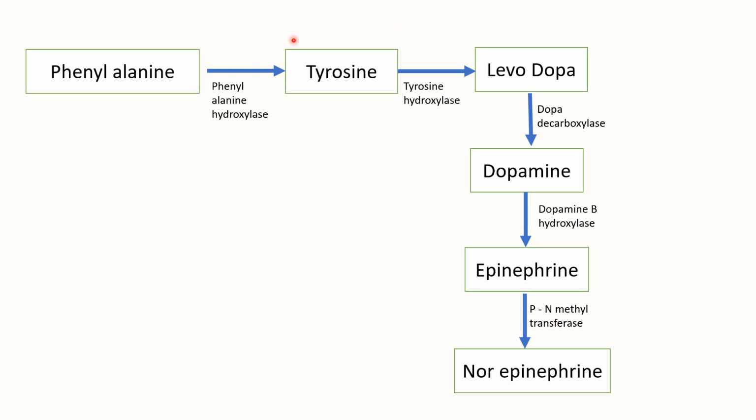In phenylketonuria, the phenylalanine hydroxylase is absent. If phenylalanine hydroxylase is not there, then there is accumulation of phenylalanine. There are many problems because of accumulation of phenylalanine. One should also know that along with accumulation of phenylalanine, the tyrosine is not formed, isn't it?